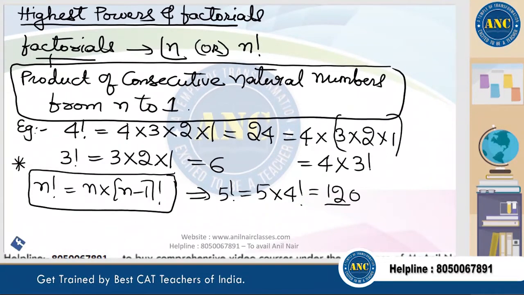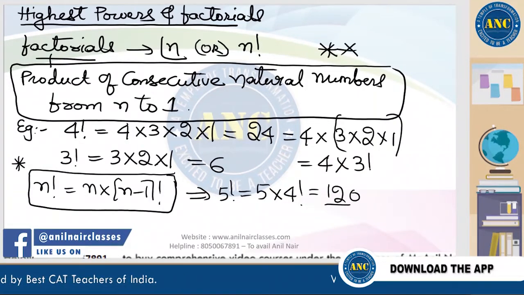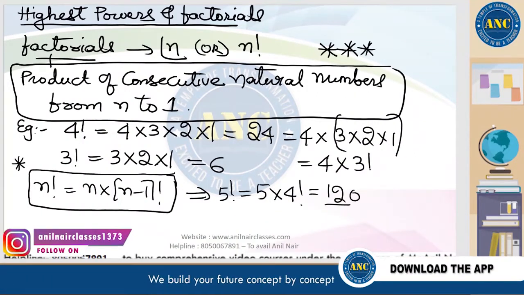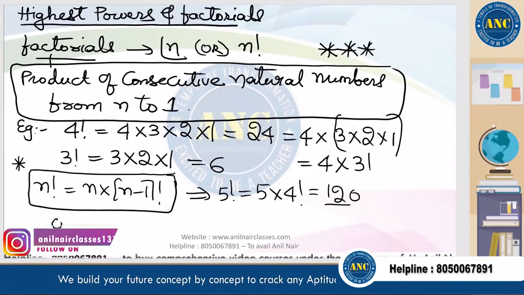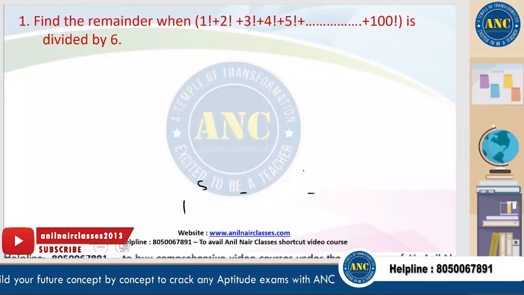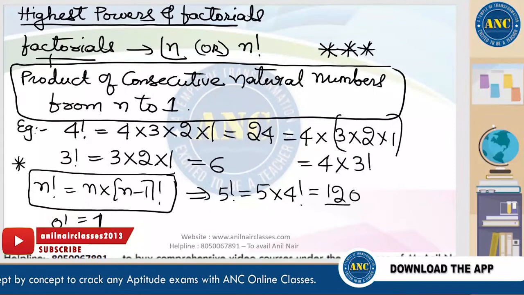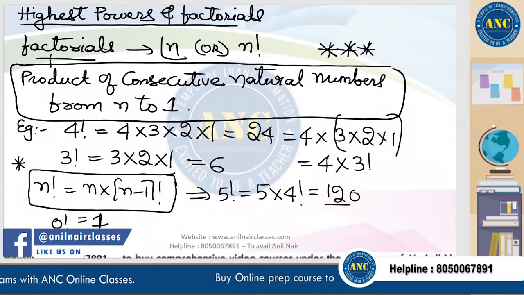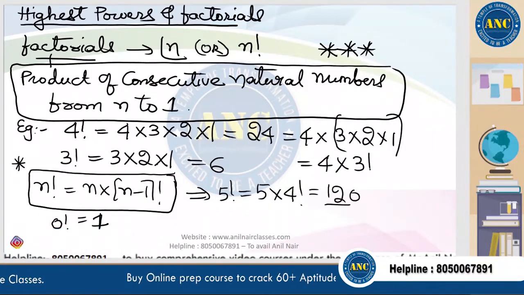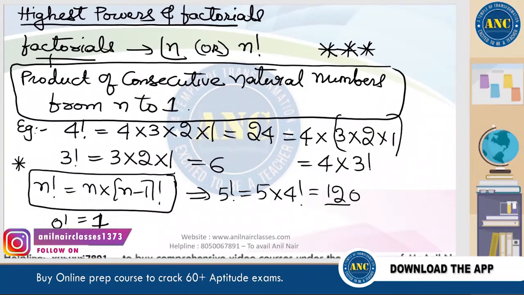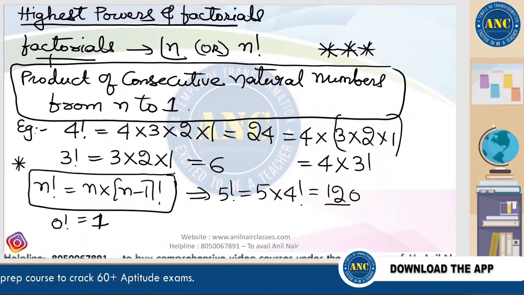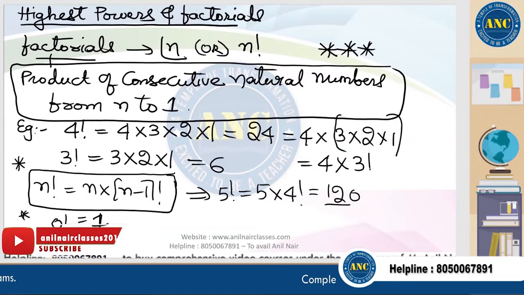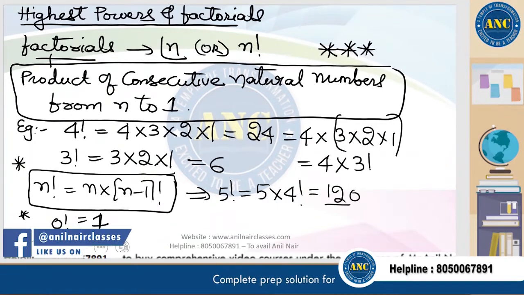The product of n consecutive natural numbers from n to 1 is called the factorial of a number. 0 factorial is defined as 1. There is only one way to say a number is non-existing. For example, is Anil Nair present in the class? Only one way you can answer: yes, he is present, or no, he is not present. So 0 factorial is 1.